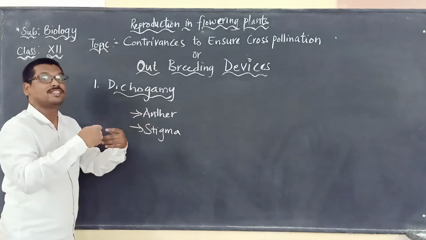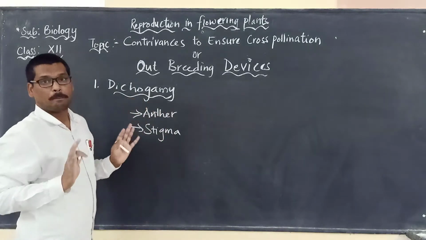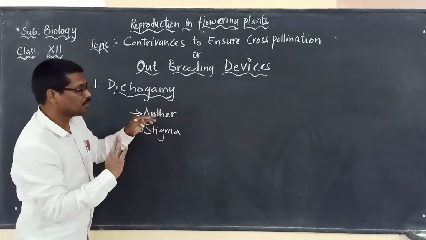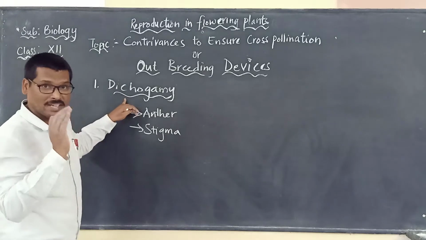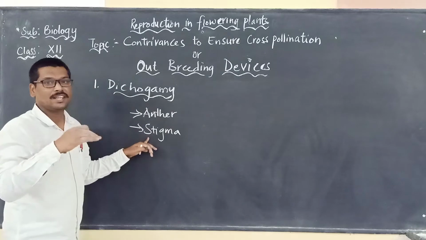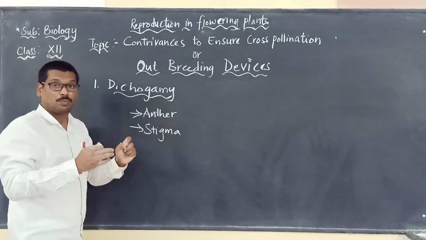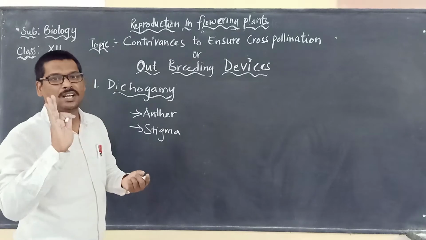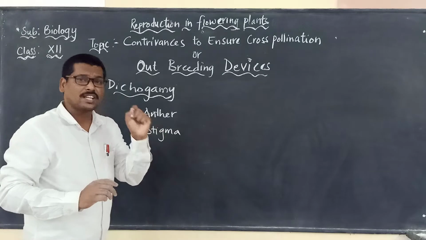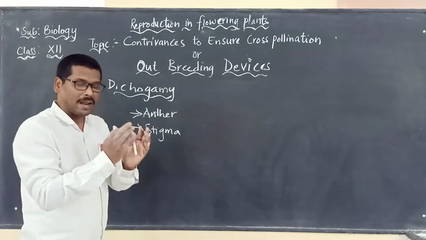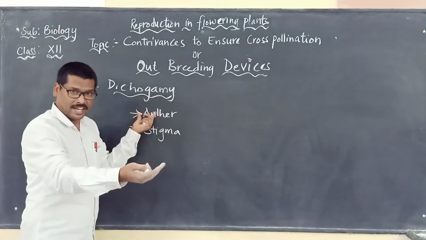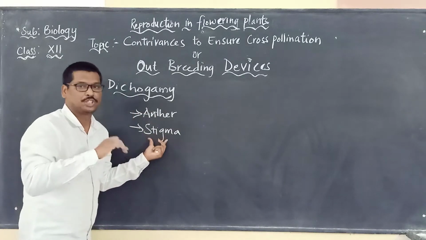By then the anther may dehisce, which means it ruptures and releases the pollen grains, so there will be no pollen grains to fall on the stigma of that flower. So that's what we have to remember when we talk about dichogamy. Dichogamy means the anther matures at one time and the stigma matures at another time, due to which self-pollination is not possible. In very simple terms, self-pollination is not possible in some plants or flowers, because the anther will mature at one point of time and the stigma will mature at another.